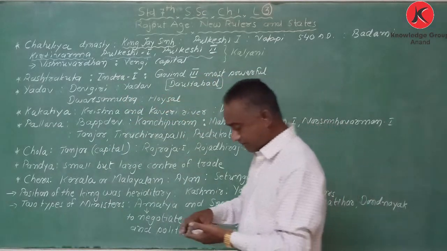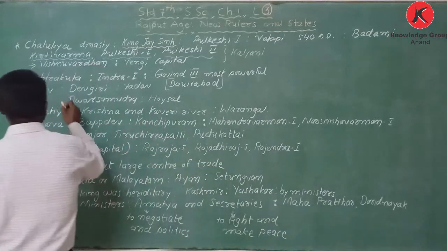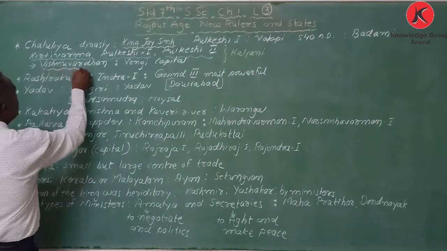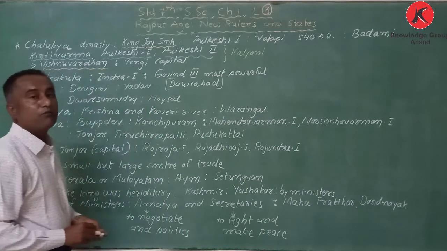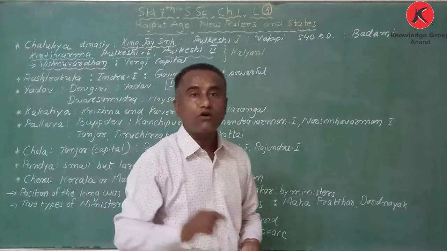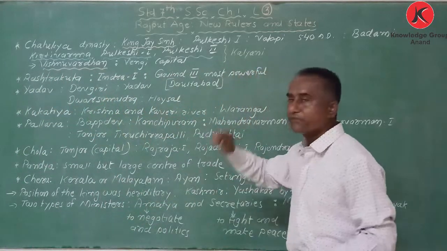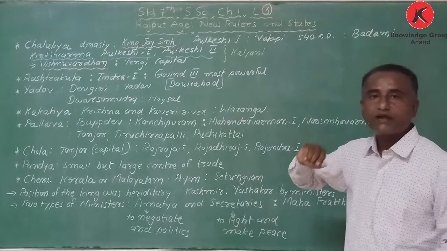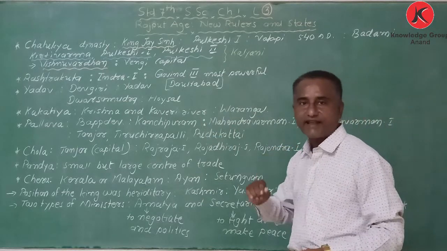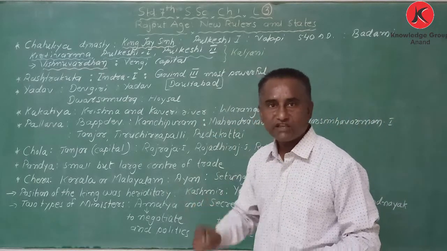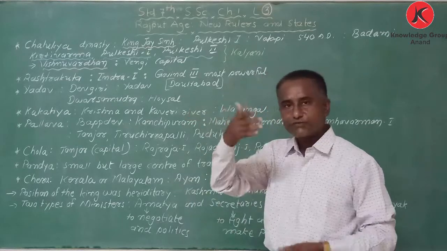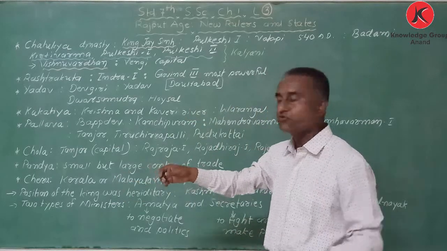Who was the main king? Vishnuvardhan was the most powerful king of that dynasty. After that, one more Chalukya dynasty's power was there; that I will explain in the Zoom meeting.